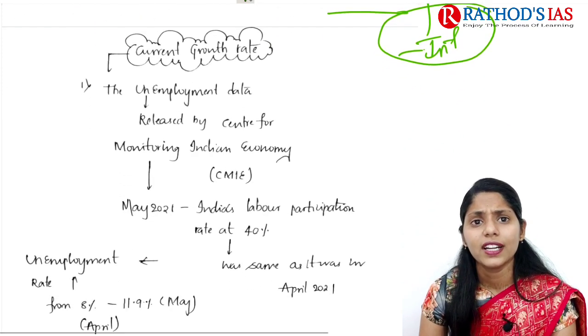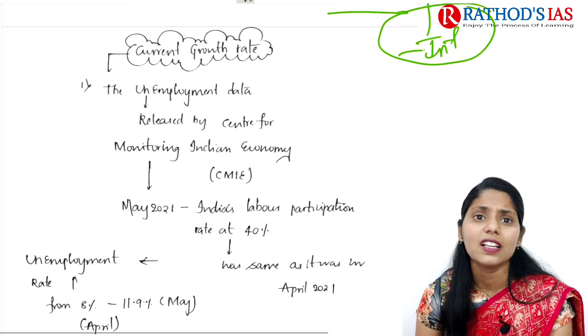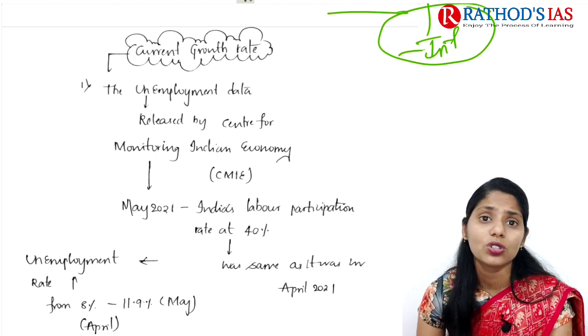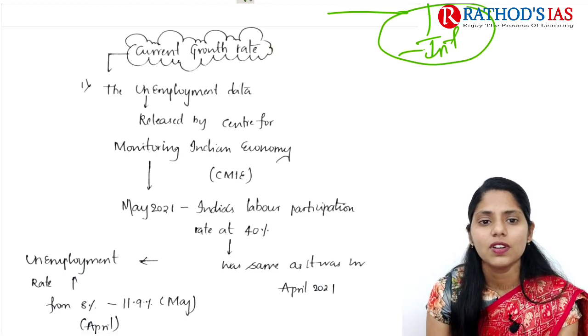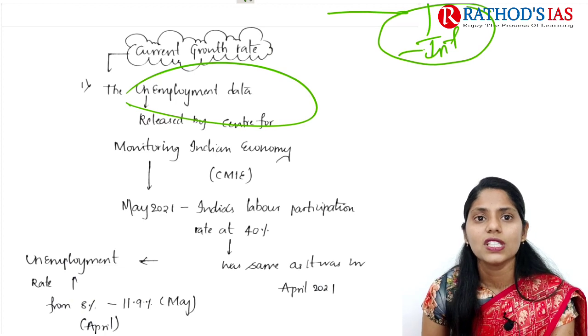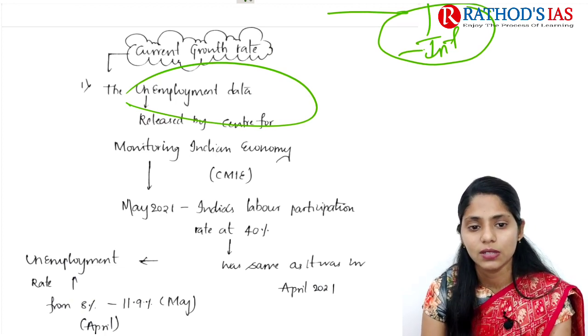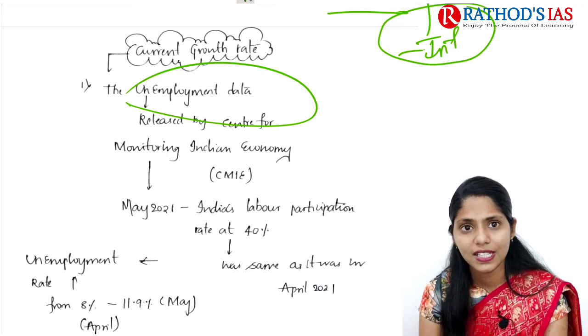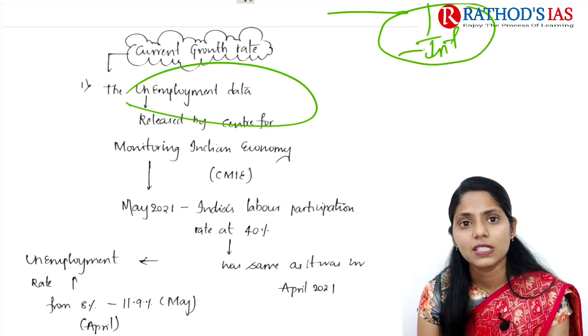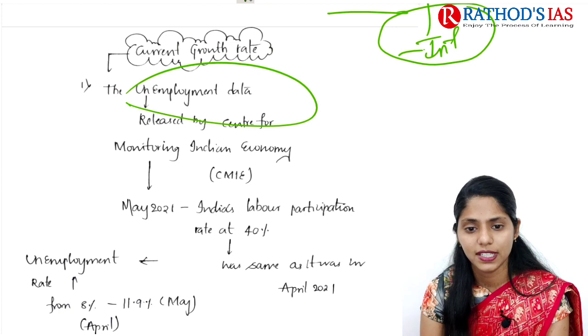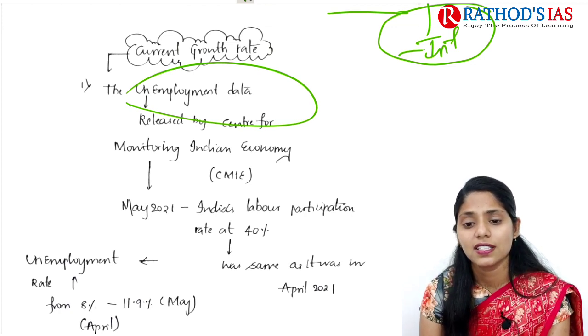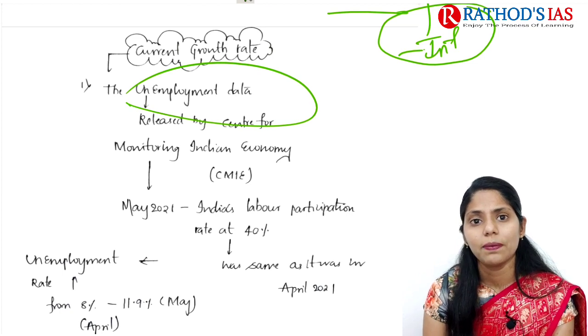If you're talking about the current growth rate, to understand it you need to focus on some important concepts. The first one is unemployment data. Recently, unemployment data was released by the Centre for Monitoring Indian Economy for May 2021. It said that India's labor participation rate is at 40%, the same as in April 2021.